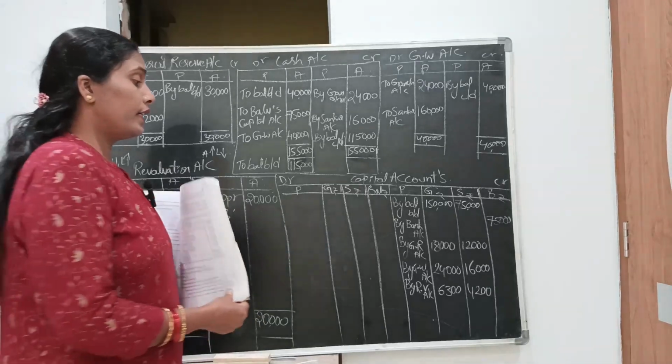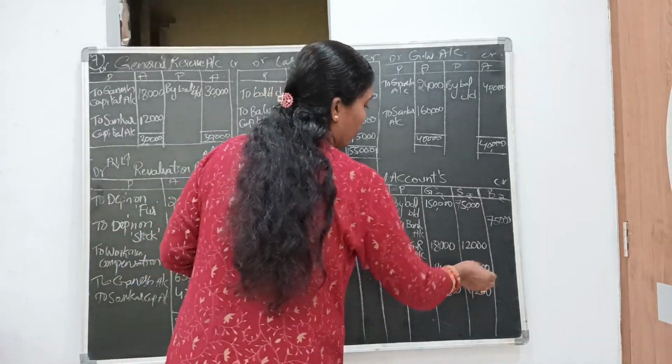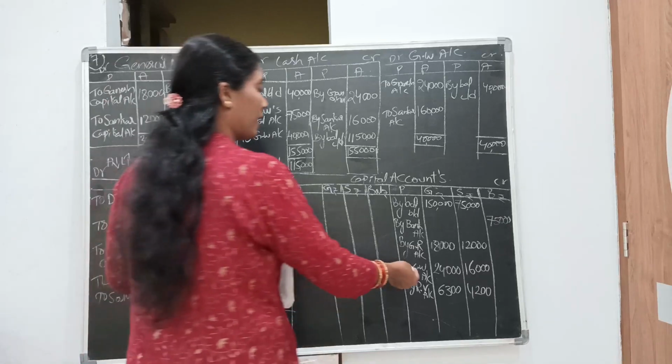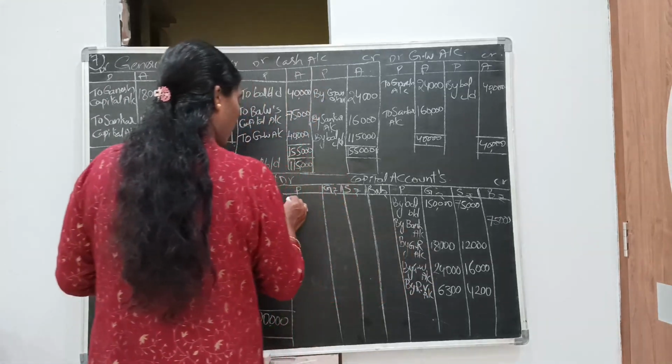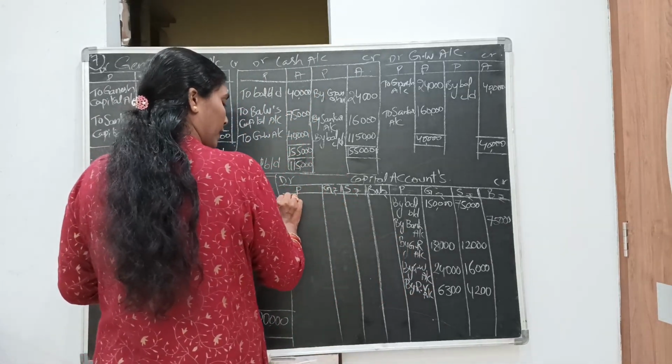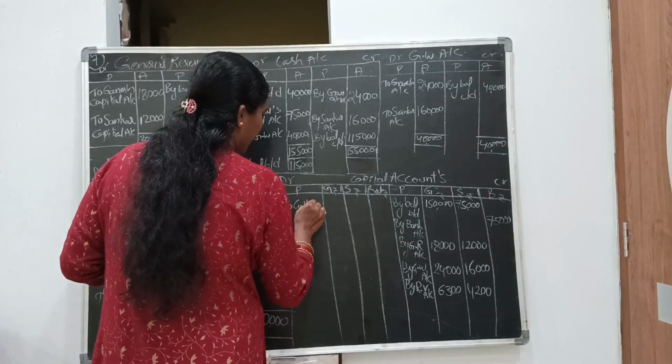Now here goodwill we credited to the old partners. So these partners withdraw from the business. So write it on the debit side to cash account.